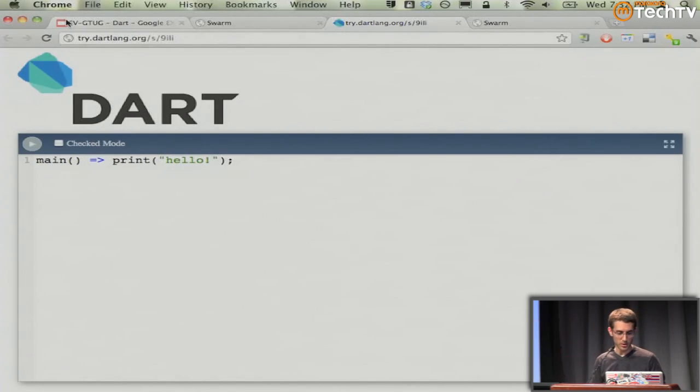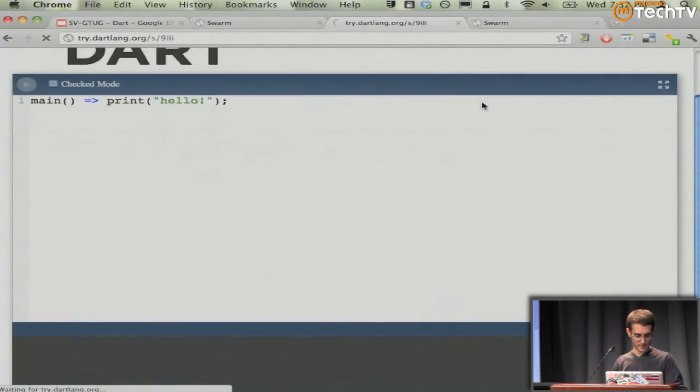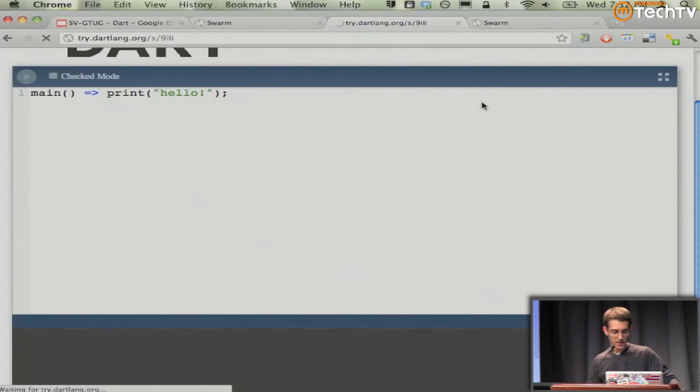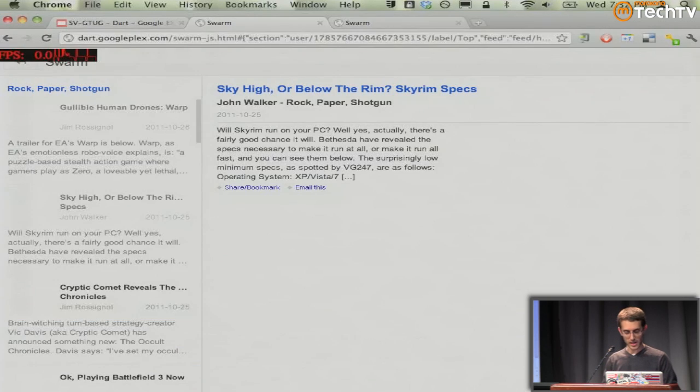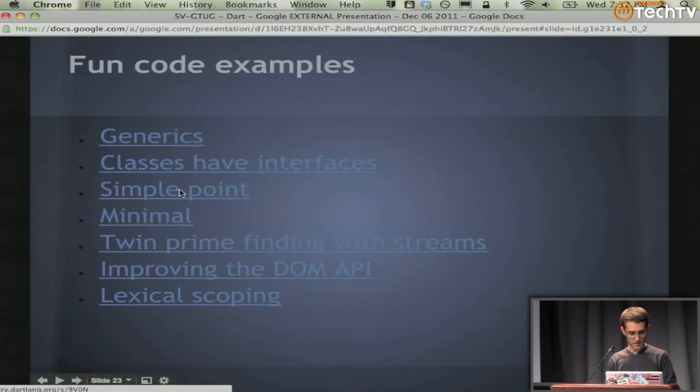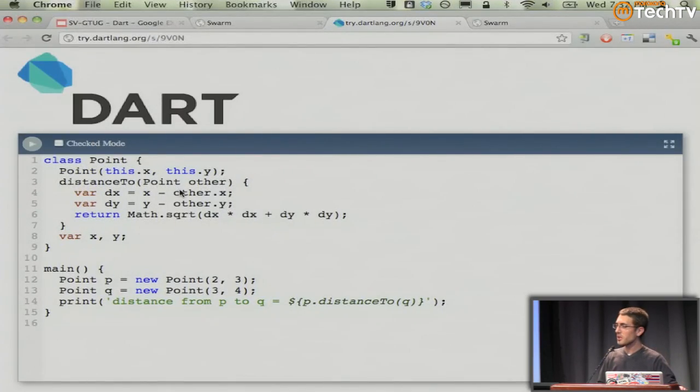So here's your main method that prints. And by the way, if you haven't seen the dartboard, this is built into the website, and you can try it out. You can write your own Dart code, actually executing in the browser. You don't have to download anything to try Dart. This is actually running on App Engine, and if we can get a response, hey, cool. Hello. So it's sent it to App Engine, compiled it to JavaScript, sent that JavaScript back over, and now we're running in the browser. So try out Dart.